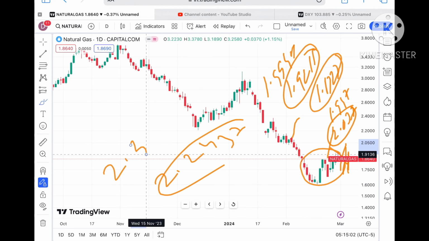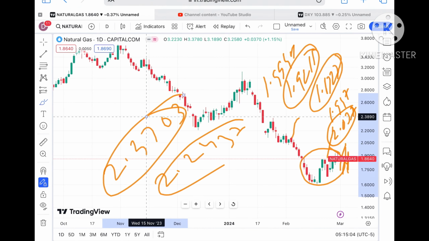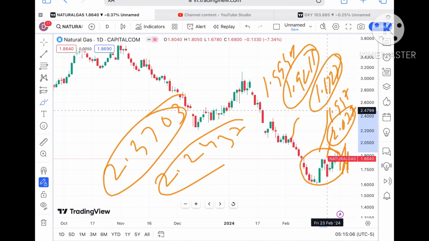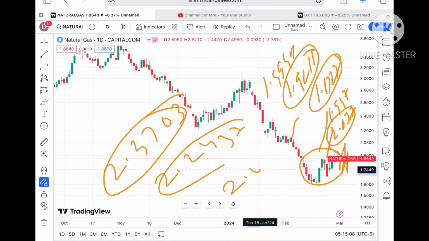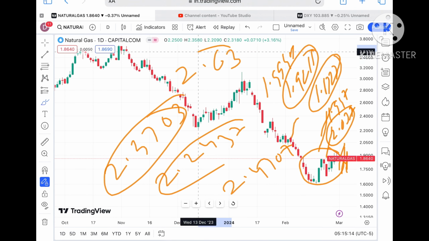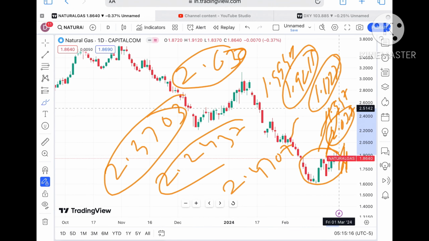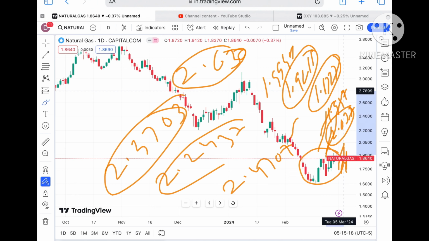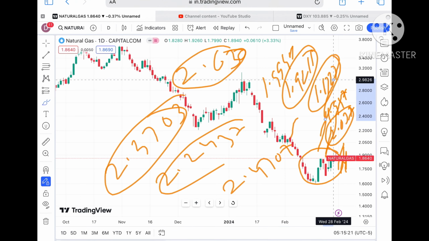If the price keeps moving past that level, a further upside towards a level of $2.2437, and from there a probability of going towards 2.3703. On sustaining that zone, we can see a further upside towards a level of $2.4707, and if that sustains, a further high towards a level of $2.630.